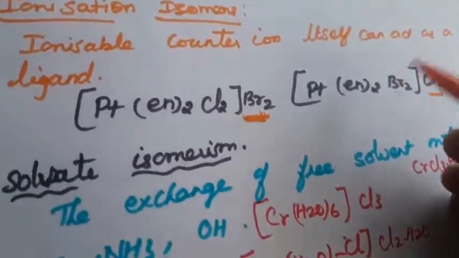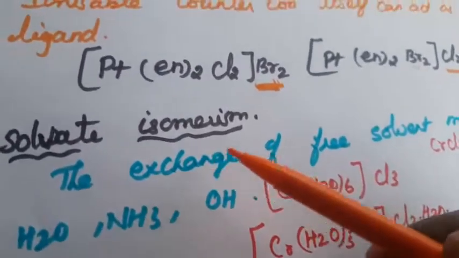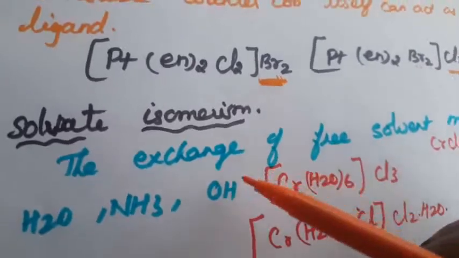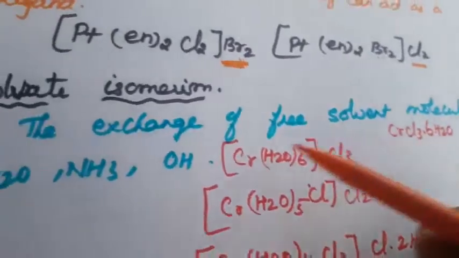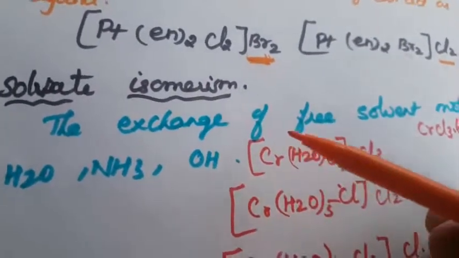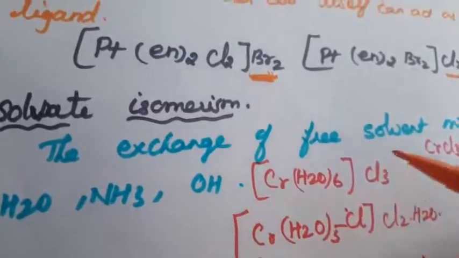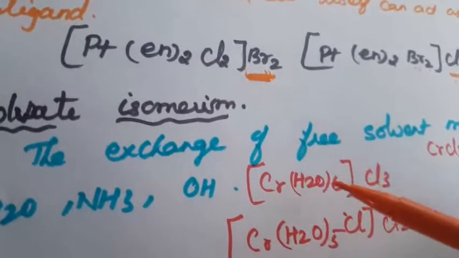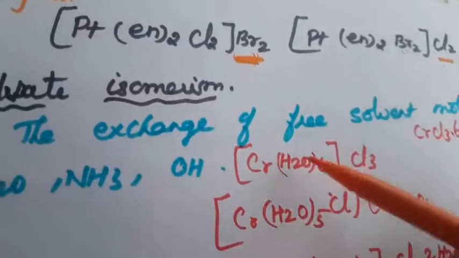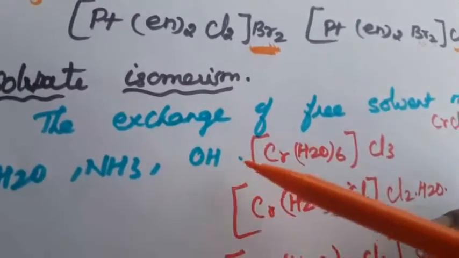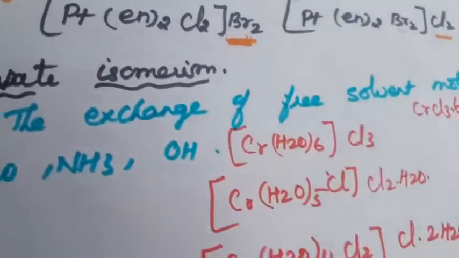Okay, so this is another one. So next one is what is meant by solvate isomerism. Solvate isomerism is the exchange of free solvent molecules like water, ammonia and alcohol. These can act as a ligand in the coordination entity and will give different isomers. So the water, ammonia and alcohol can exchange within the square bracket. Okay, this is called solvate isomerism.